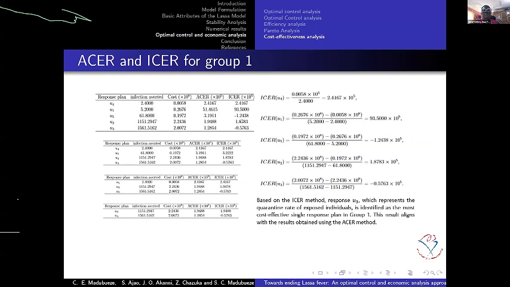So you are comparing the first 2, and the highest among them has to be eliminated. Comparing 4 and 1, because 1 gave the higher incremental cost effectiveness ratio, I'm going to eliminate 1 and continue my calculation again.